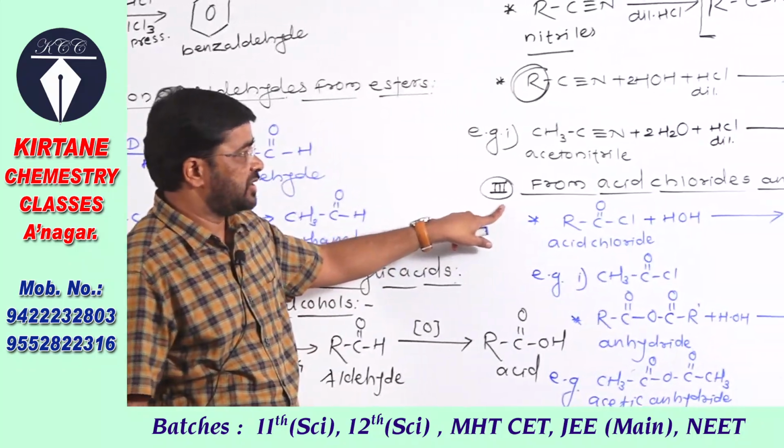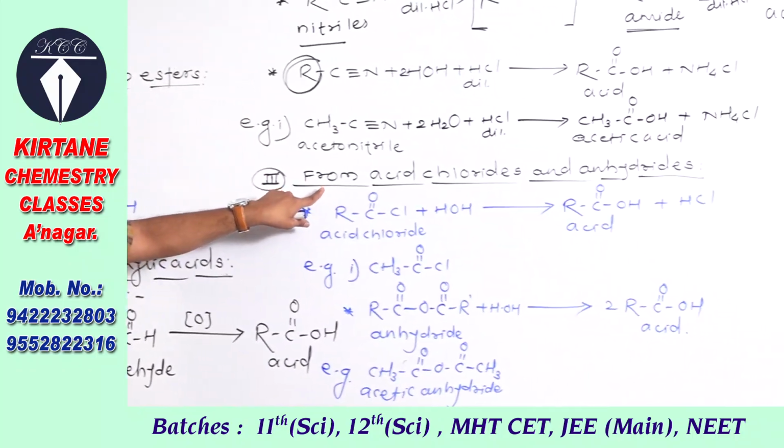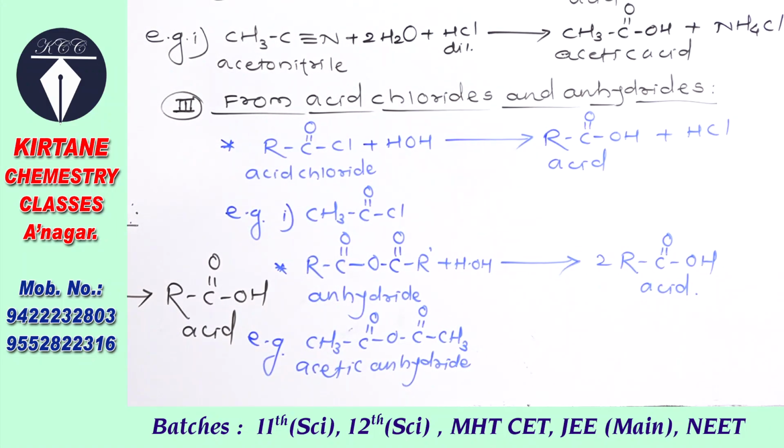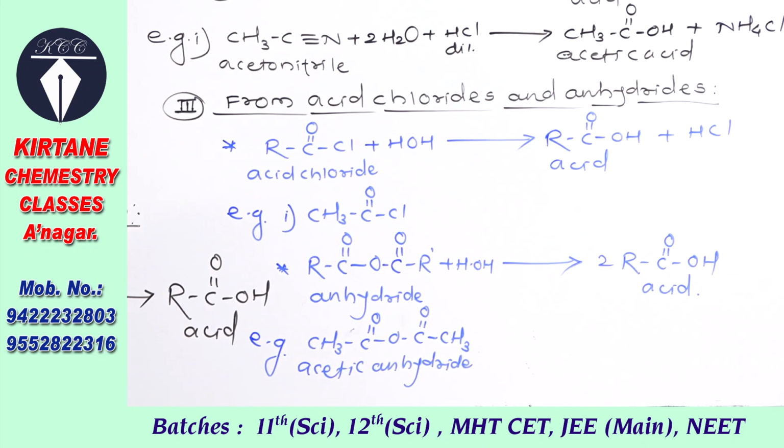Now see next one reaction, preparation of carboxylic acids from acid chlorides or acid anhydride. Anhydrides are the compound obtained from carboxylic acid. So again anhydrides on hydrolysis give carboxylic acid.